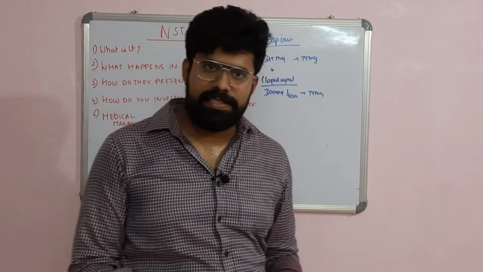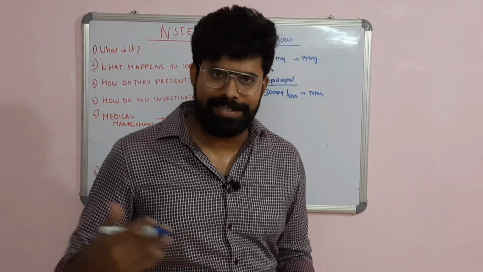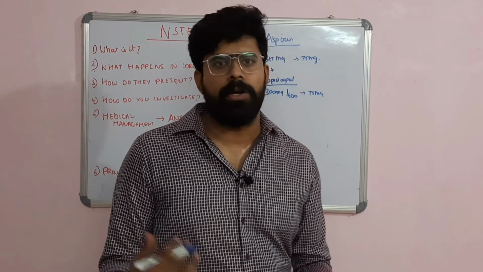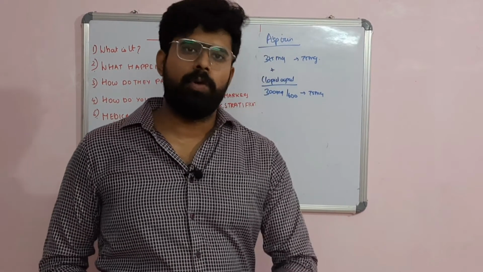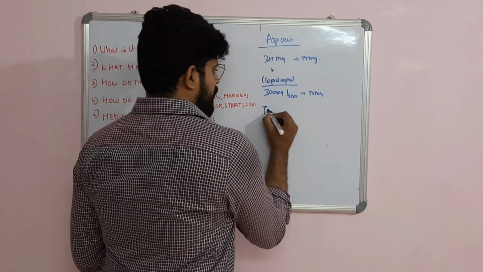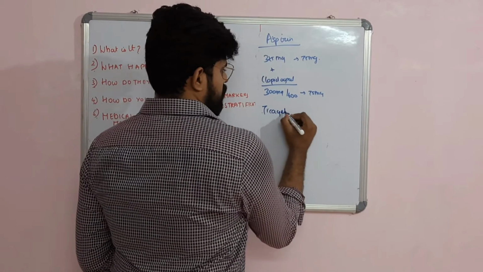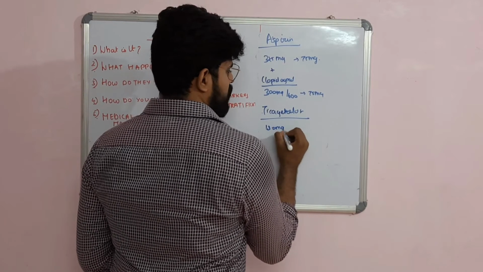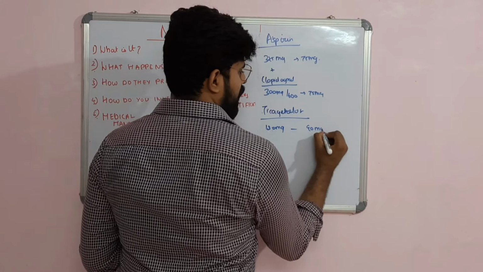But recently there is development of a lot of platelet resistance due to mutation in cytochrome polymorphisms. The newer P2Y12 antagonists are preferred. What are the newer P2Y12 antagonists that are preferred? There is ticagrelor, 180 milligram loading dose, then 90 milligram BD as the maintenance dose.